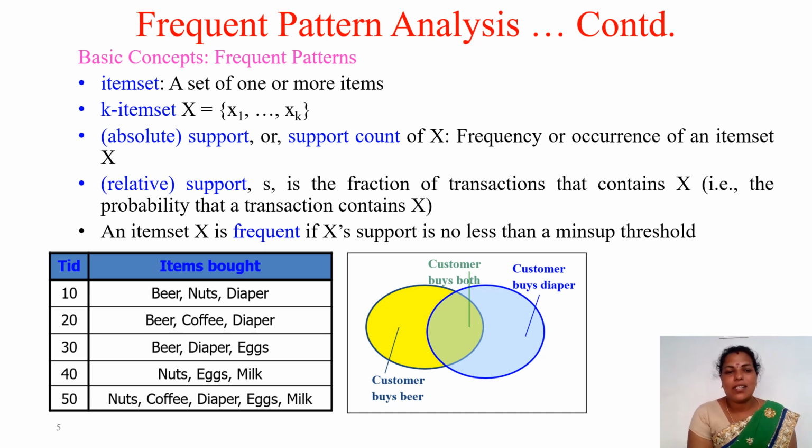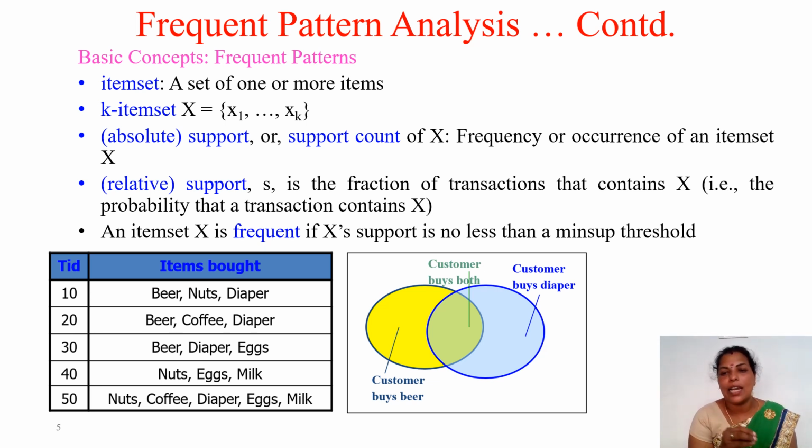So this is one simple example given, that is a transaction ID. There are 5 transaction IDs given, and for the first transaction the items bought are beer, nuts and diaper. Second transaction: beer, coffee and diaper. Likewise 5 transactions are there. The customer who buys beer we are representing as yellow, and the customer who buys diaper we are representing as blue. Then we are finding out whoever buys both the beer as well as the diaper. So we are finding like this.